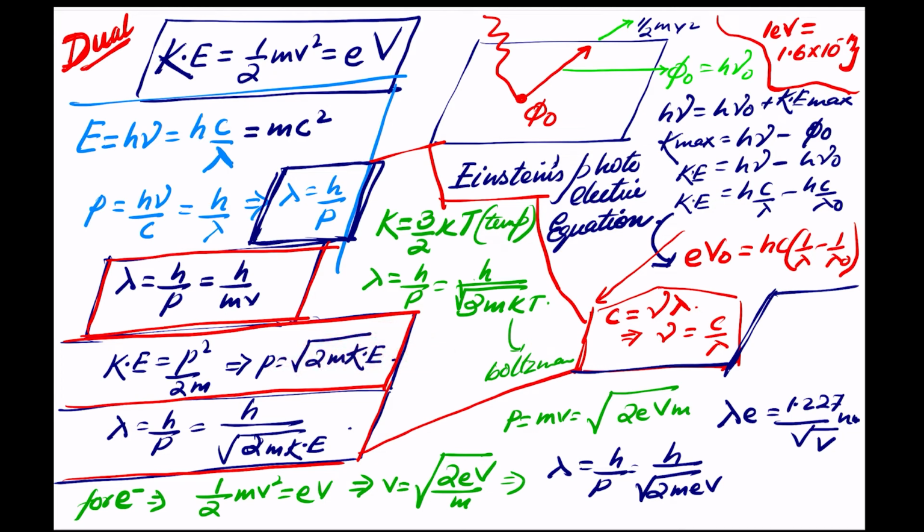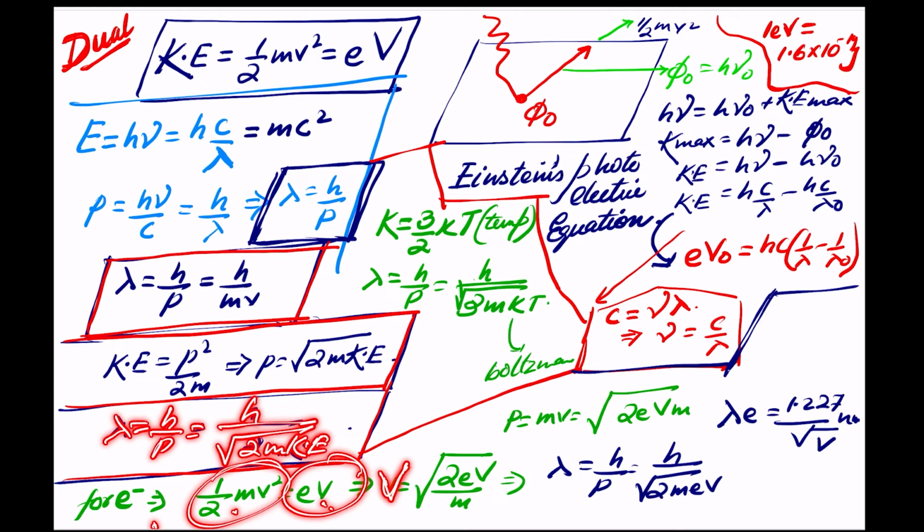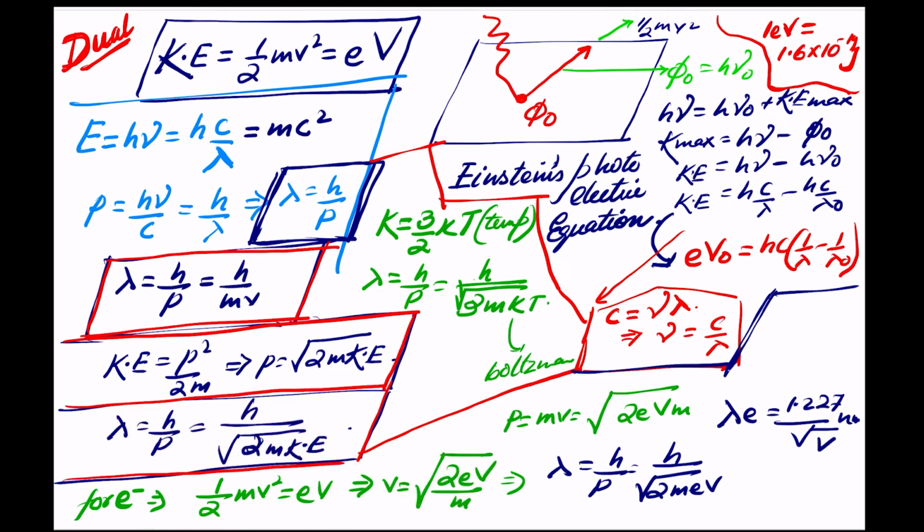Very important. So lambda is equal to h by p, which is also equal to h by root under of 2m into kinetic energy. Correct, we got it. So for any electron, I can write energy as half mv square, and that can also be written as eV. So from here we get velocity is equal to root under of 2eV by m. Very simple. Here again we can write lambda also in terms of that.